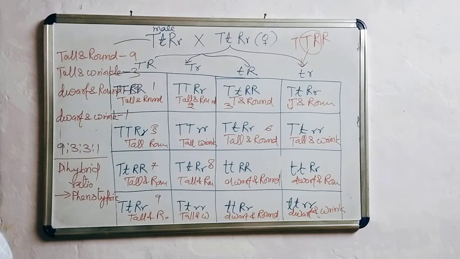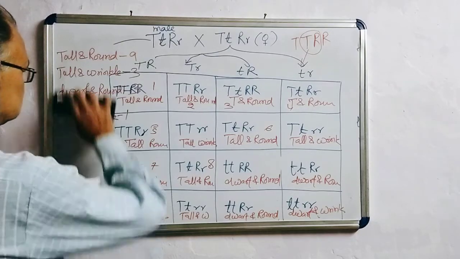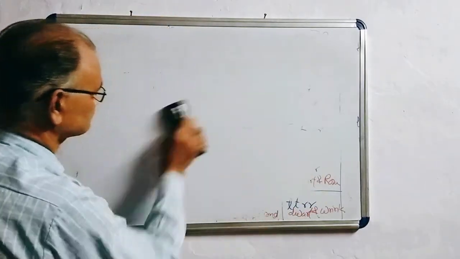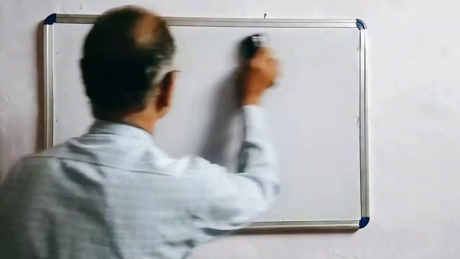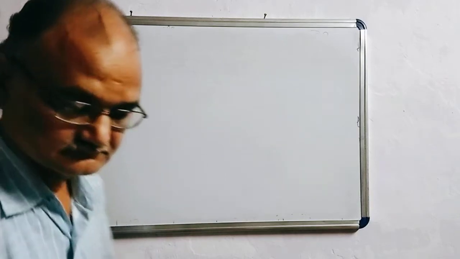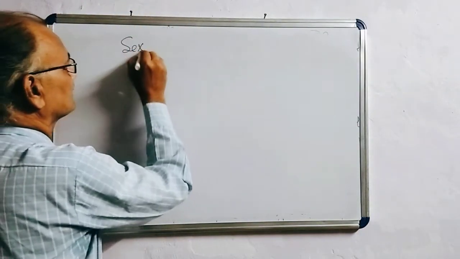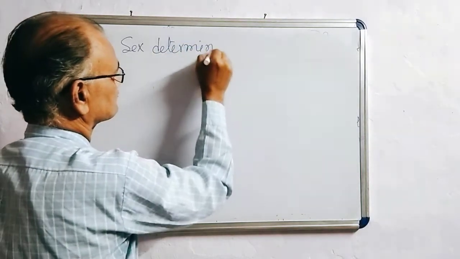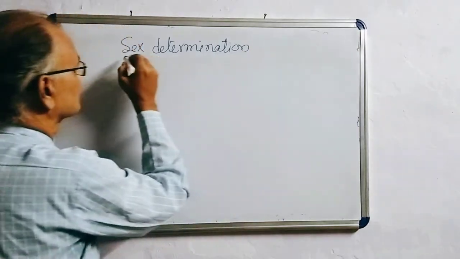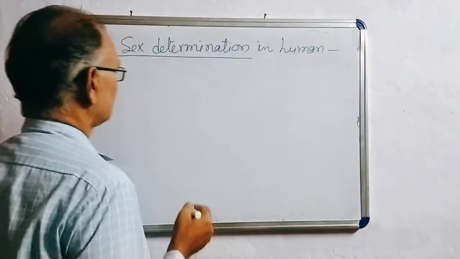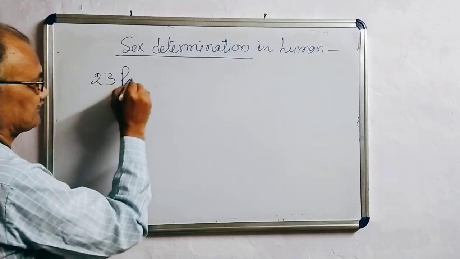Now, sex determination in human beings. As you know, human beings have 23 pairs of chromosomes.